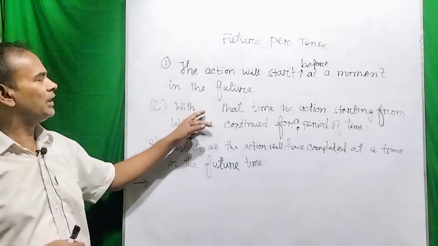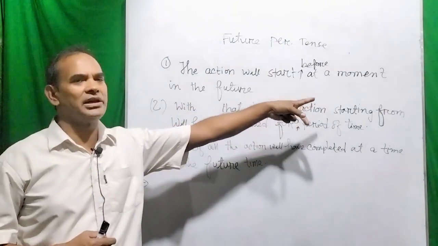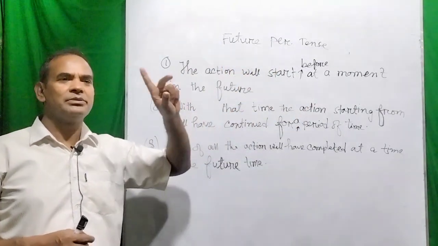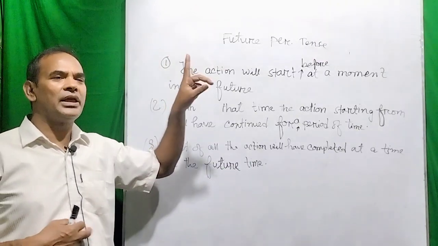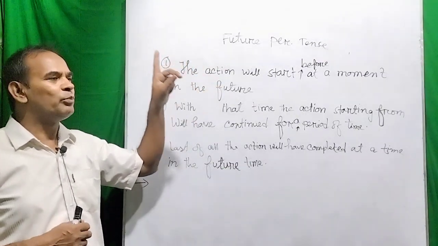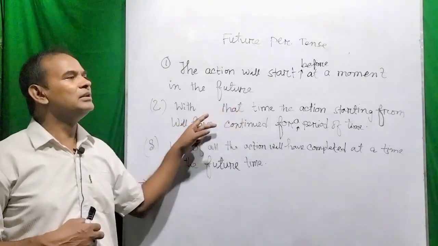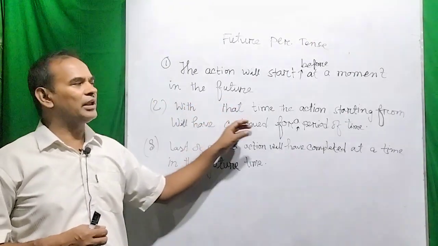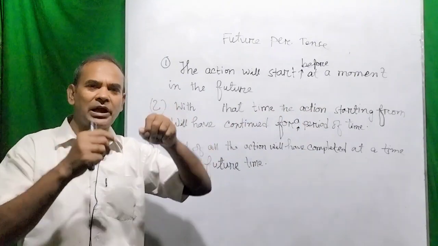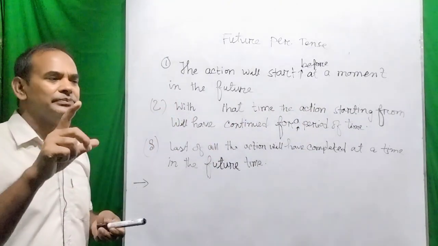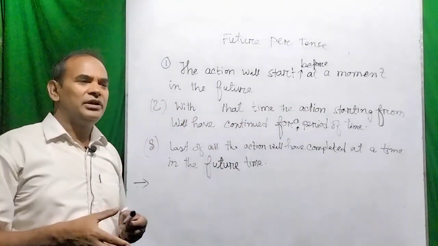That means with that time, the time when the action starts, and from that time the action will be progressed and will have continued for a period of time. That period of time may be two types generally.